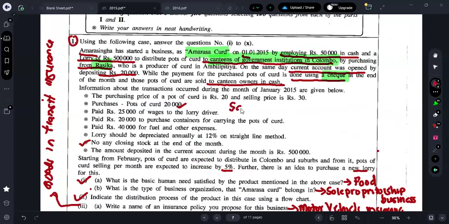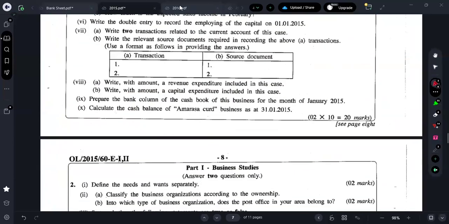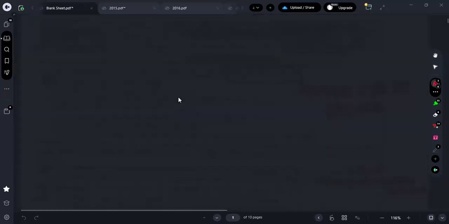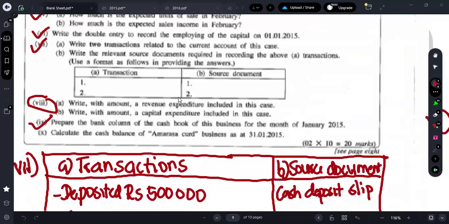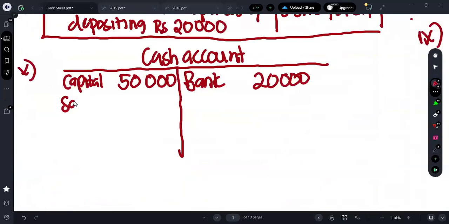What will be their sales value, guys? I can just put the working over here. They have purchased how many things, guys? They have 20,000 units. For a unit the cost is 20, but they are selling it for 30. If they are selling it for 30, what's their total sales value? The total sales value will be 600,000.